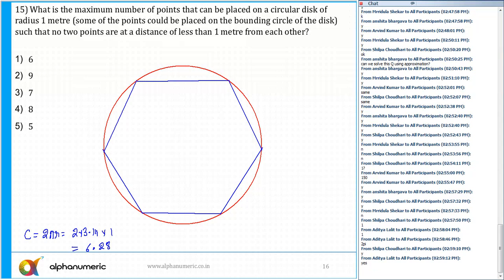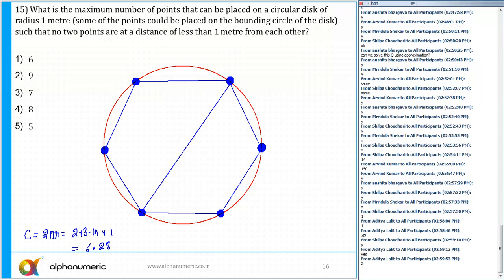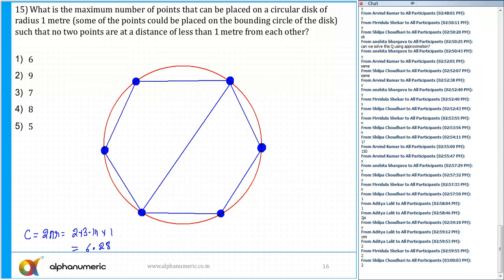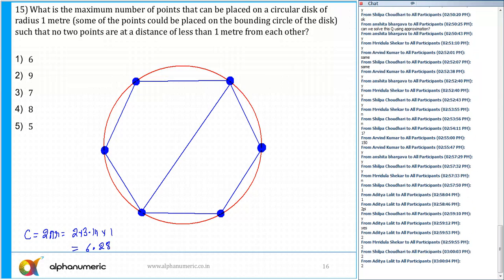And the distance between each of the points is definitely more than 1. The distance between all these 6 points is definitely more than 1. The question is the maximum number of points. Can I place a few more points? Now, what is the diameter of this? Tell me, what is the diameter of this? One or two? Diameter is 2. Okay.